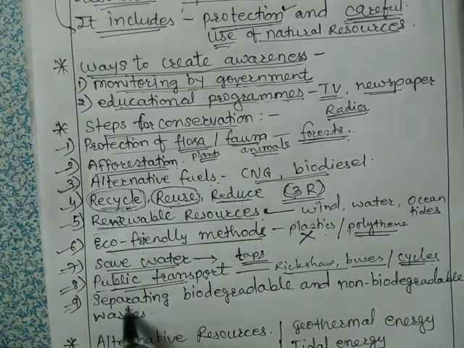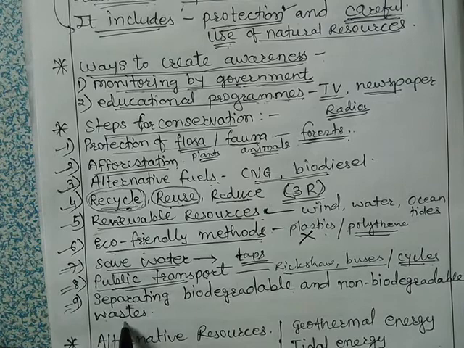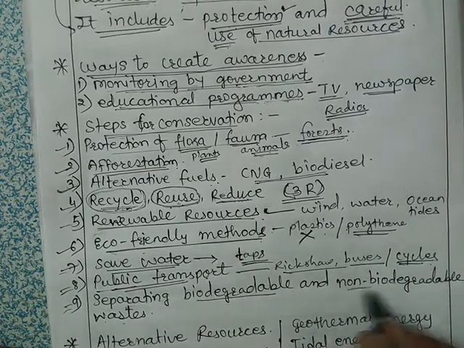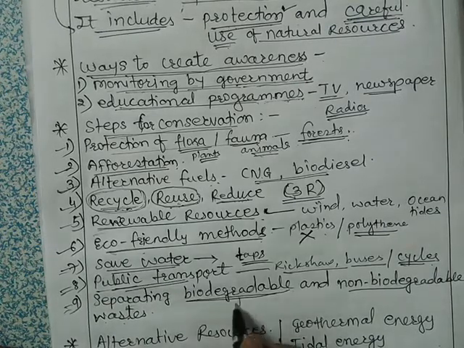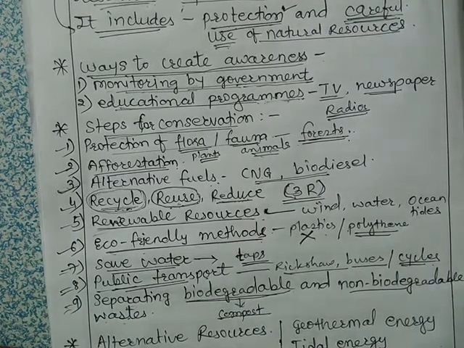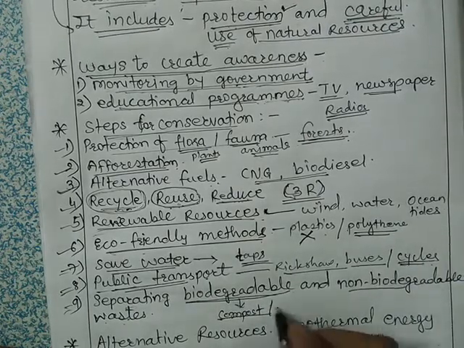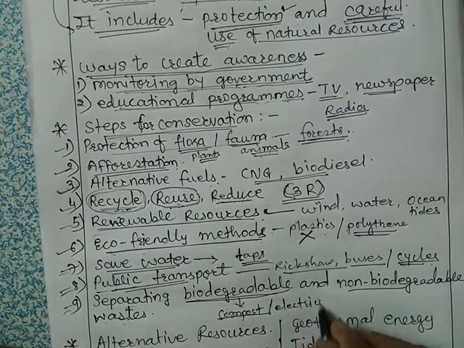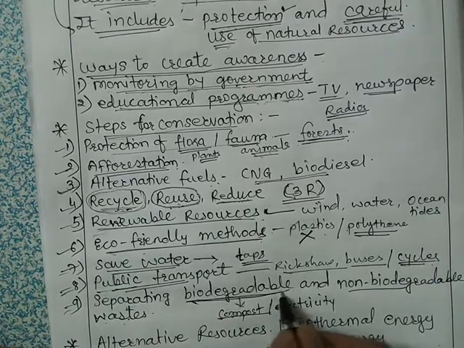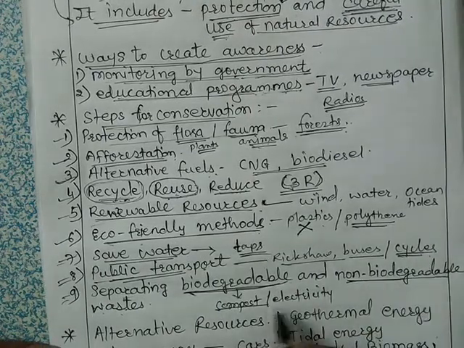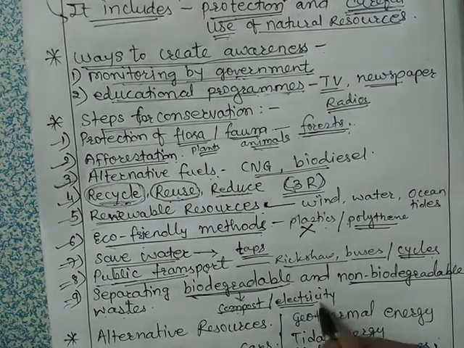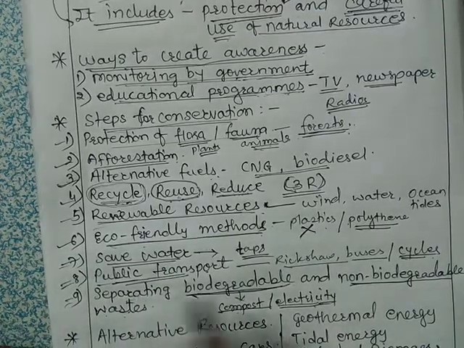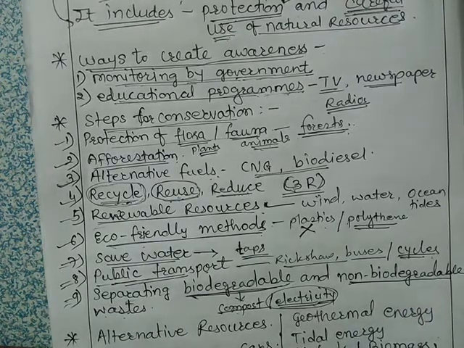Okay, and the last one is separating biodegradable and non-biodegradable waste. So what happens when we separate the biodegradable and non-biodegradable waste? Biodegradable waste is used to make compost and energy also. We can say electricity. So if it is separated from non-biodegradable waste, then it is used for making compost and also energy, that is electricity.